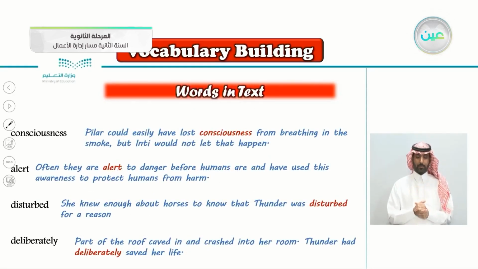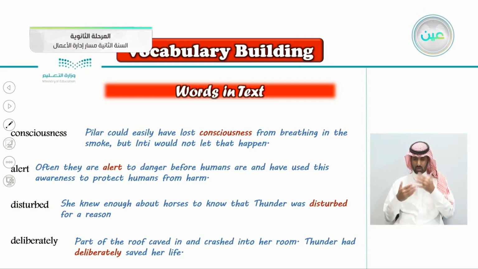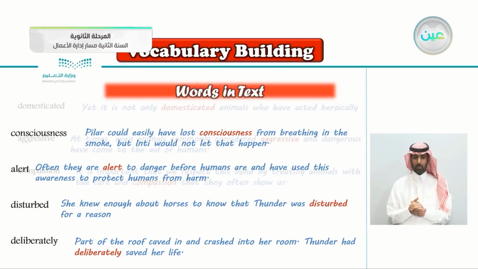Consciousness. "Pillar could easily have lost consciousness from breathing in the smoke." "Often they are alert to danger." The word alert here: often they are alert to danger before humans. And the word disturbed: "She knew enough about horses to know that Thunder was disturbed for a reason." Deliberately: "Part of the roof caved in and crashed into her room. Thunder had deliberately saved her life."